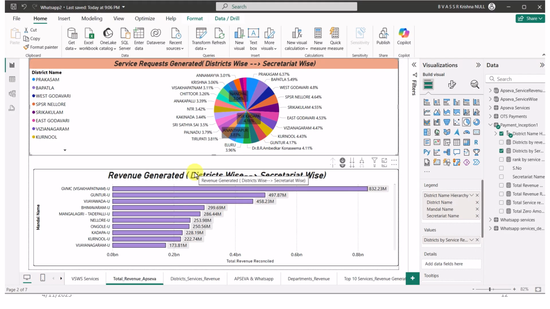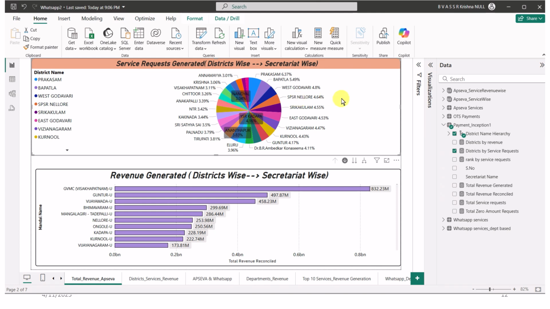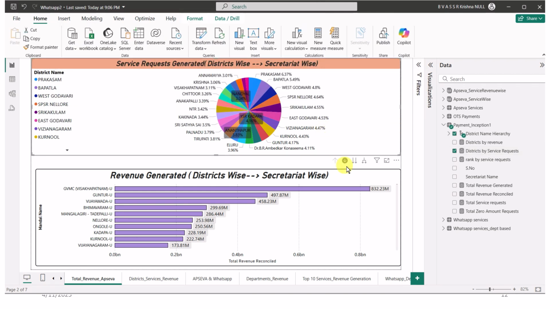Here we can see the total number of service requests generated as well as revenue generated. Once we click on a particular card, we can see which table this card is based on. So here we can see the service requests generated. This card is related to the table named payment underscore exception, as well as the measure named district based service request. So we write the measure. This is the other part. Once we write the measure, we are going to drill down deep into it, because the service requests are generated for 26 districts. If we further drill down, we get the mandal wise.